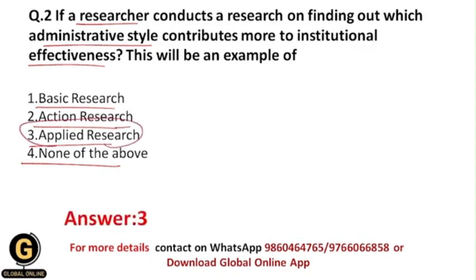So why not action research? Because students, as I have told you, action research is mostly applicable in the field of teaching and learning processes. But here we are not doing anything relevant to teaching and learning processes. Here we are going to find out which administrative style contributes more to institutional effectiveness. So basically we are going to find out about different administrative styles, and then subsequently check how much effect each has on institutional effectiveness. So here we are going to implement applied research, not action research.